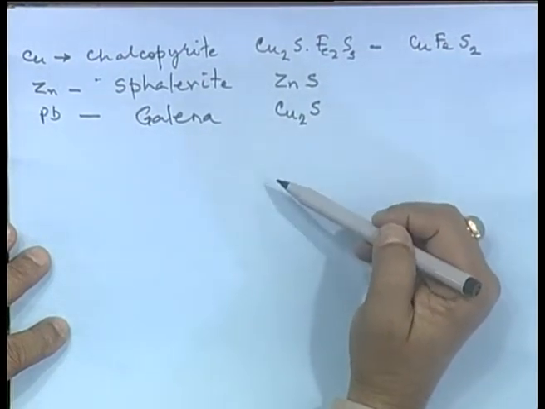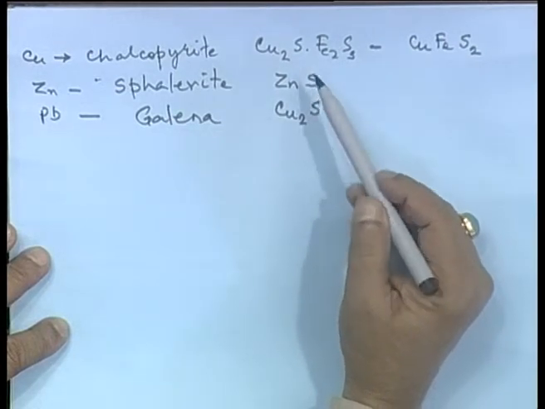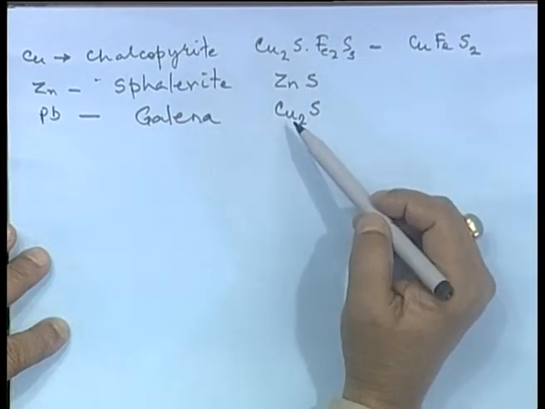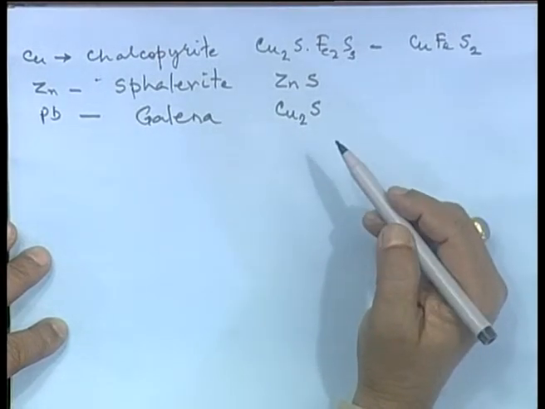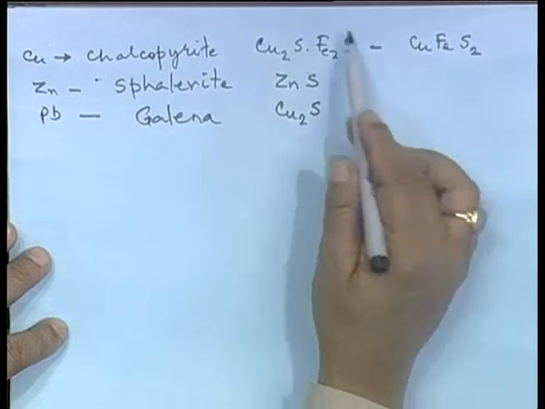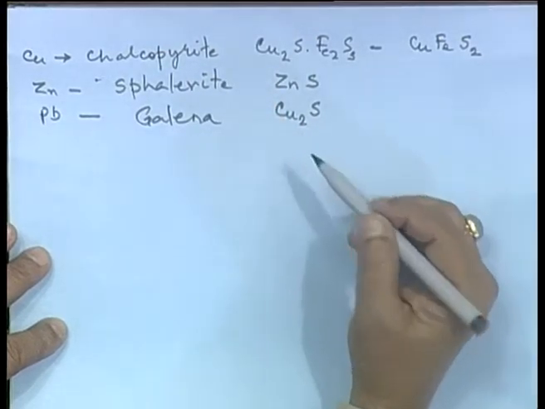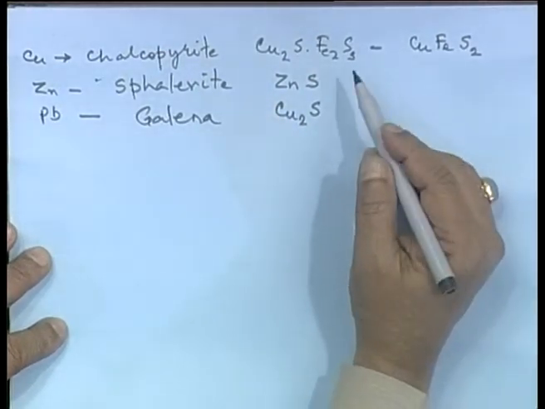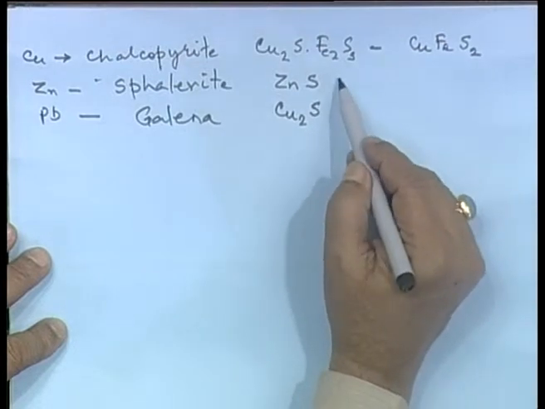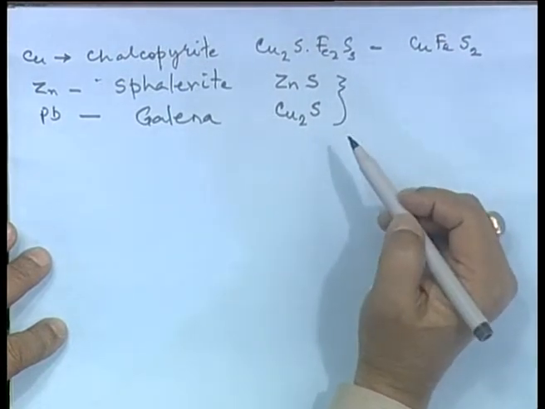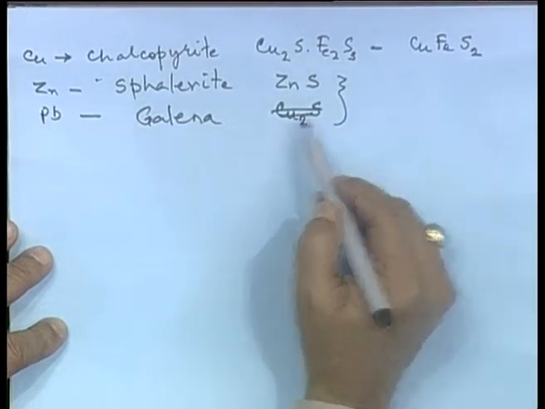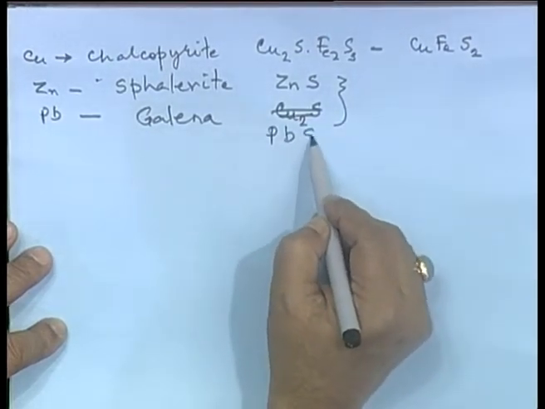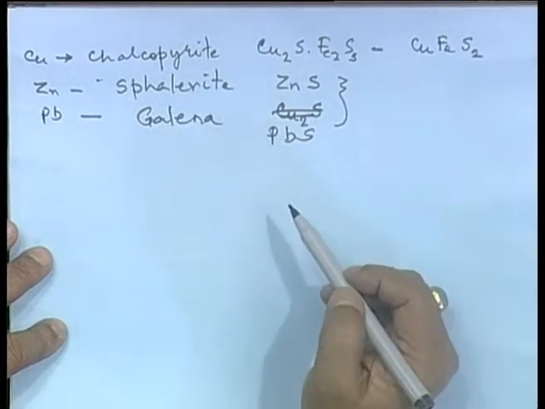You can have a sulphide deposit with a bit of this and this, or all three of this. There are some which you call mixed sulphides, where all three are very much there together along with many other things. But generally we find that zinc sulphide and lead sulphide, this is PbS, often go together.